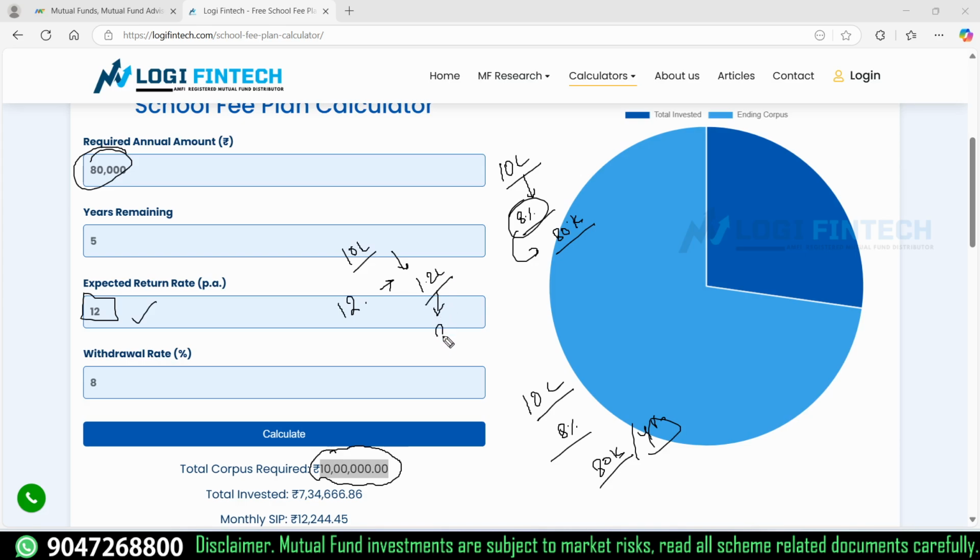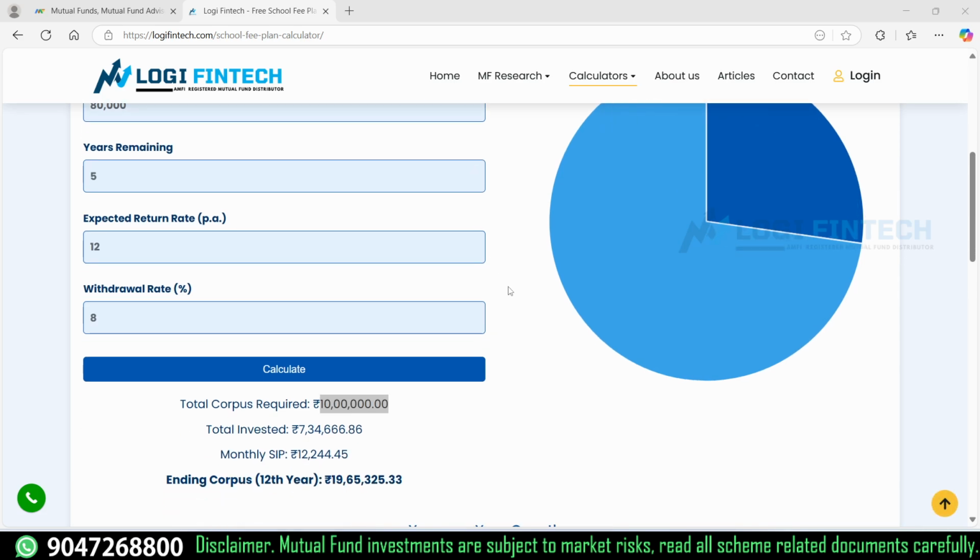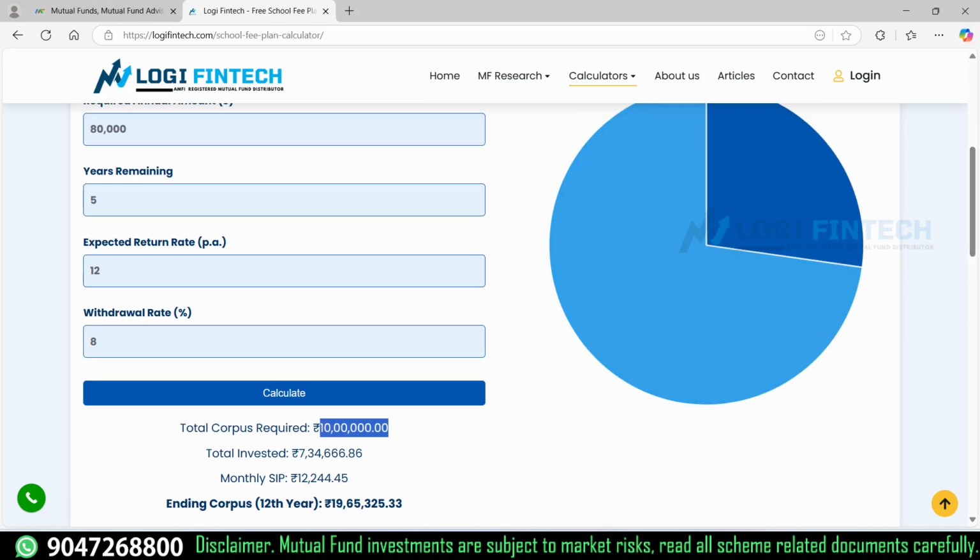From that we are going to withdraw 80k. So the remaining 40k would stay in the fund, and it is going to compound. So that is the reason the final value should grow to almost 19 lakhs, almost double your investment.